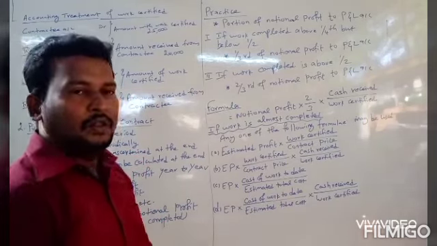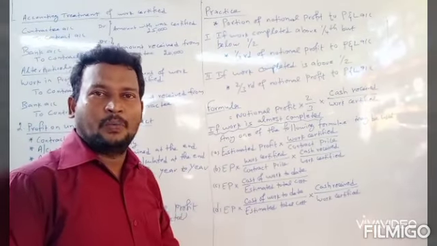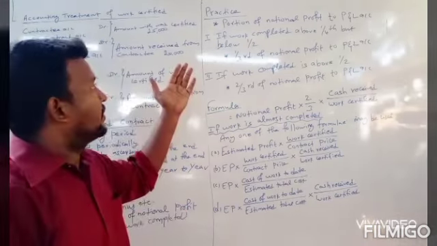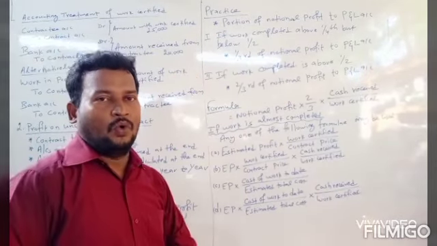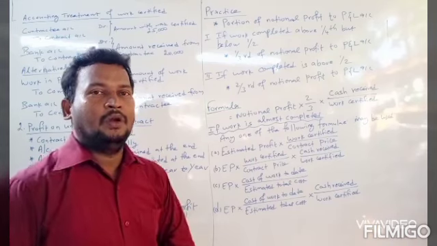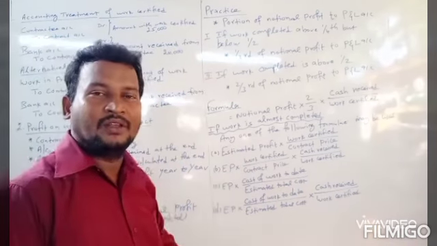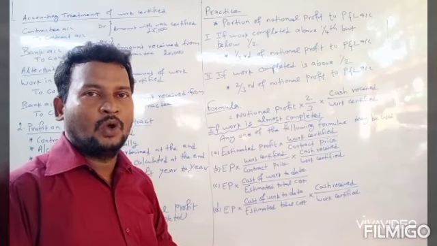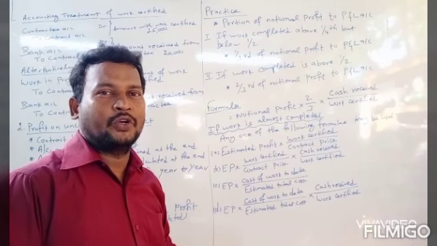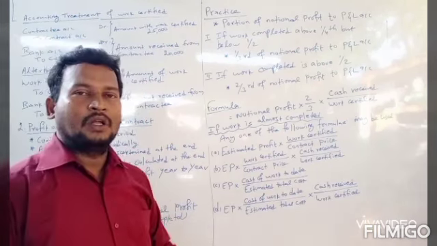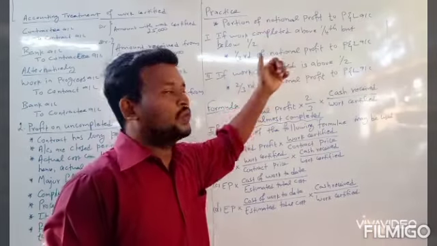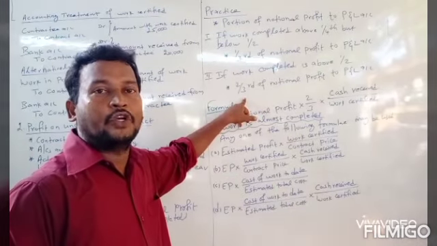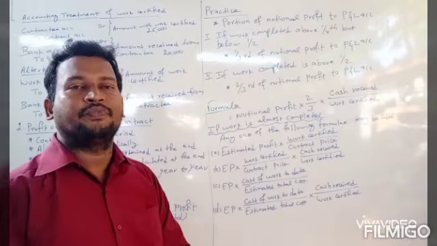The proportion of profit to be transferred to profit and loss account can be classified into three cases. First, if work is completed more than 1/4, more than 25%, but less than half, less than 50%, it means 1/3 of notional profit should be transferred to profit and loss account. If more than half, more than 50% of work is completed, then 2/3 of notional profit should be transferred to profit and loss account.